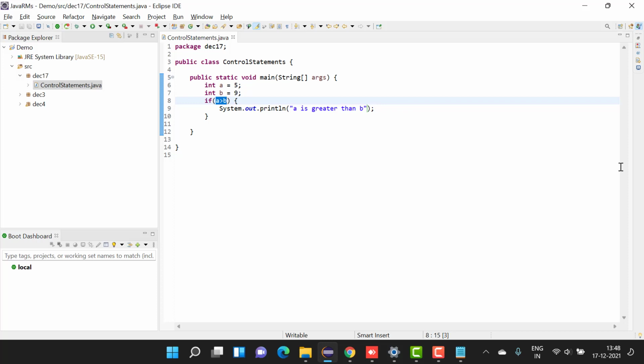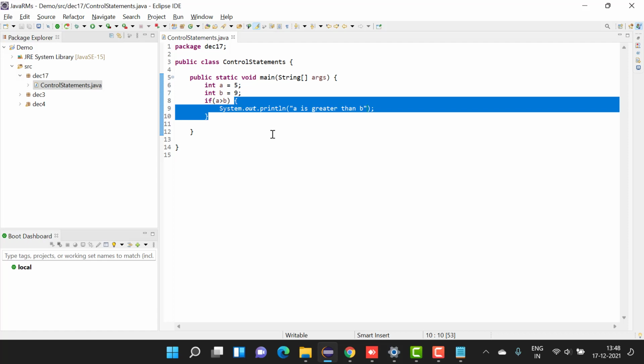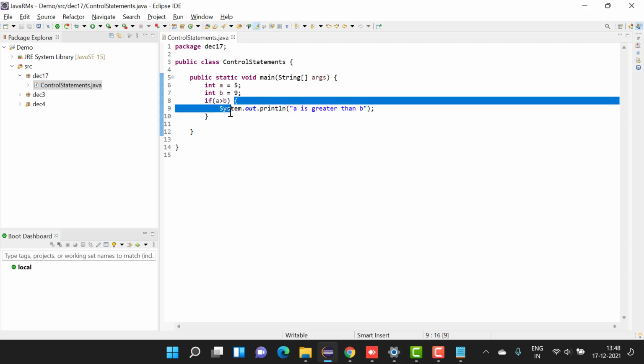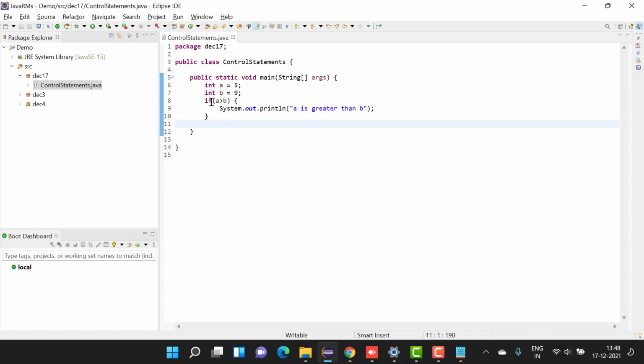Is a greater than b? No, this is not true. It is not going inside the block. So this block will get activated only when this condition is true.